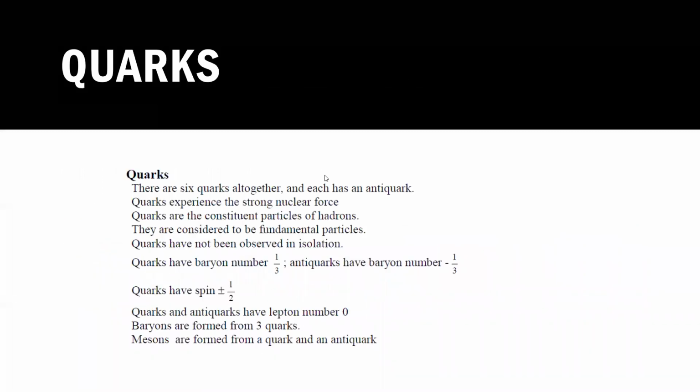Then we have the second fundamental type of particle, which experiences the strong nuclear force. We call them quarks. Basically there are 6 quarks altogether, and each quark has an anti-quark. What are the names of the quarks? It's easy to remember the names: up, down, top, bottom, charm, strange.